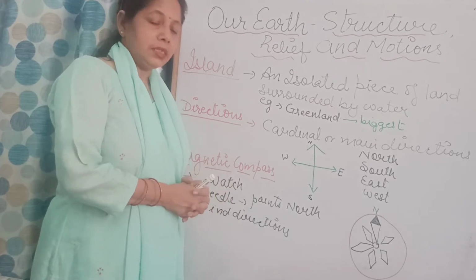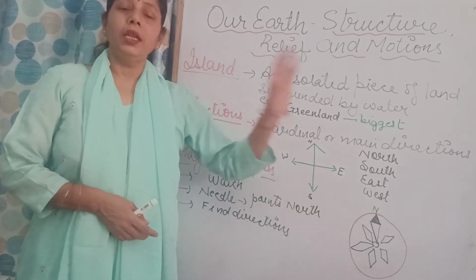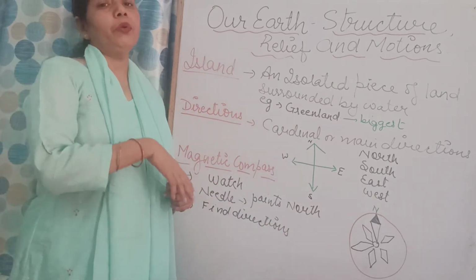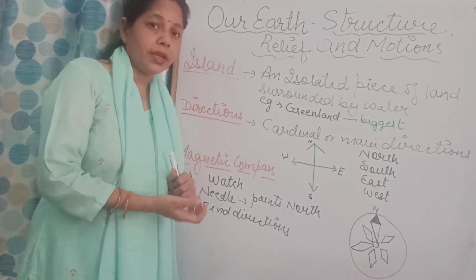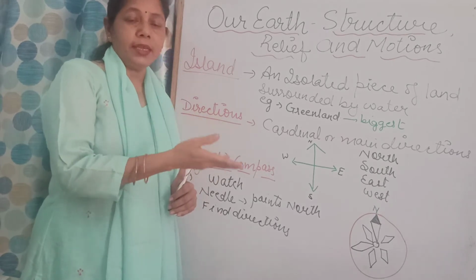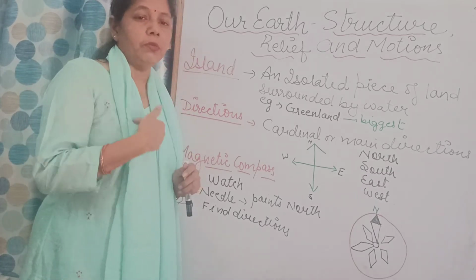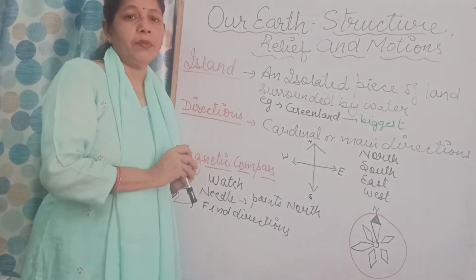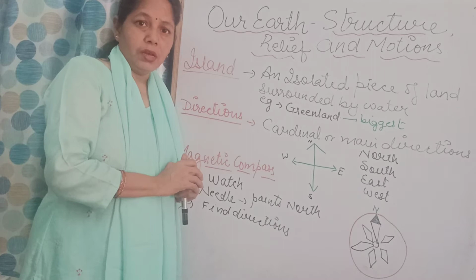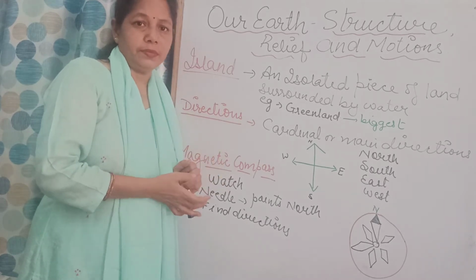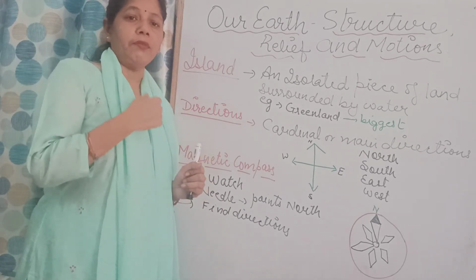When we talk about the magnetic compass, can you see this diagram of the magnetic compass? Earlier, when we didn't know about directions or have the equipment and instruments used nowadays to move somewhere, it was difficult. Now it is very easy because we have landmarks, big hoardings on the road. If you are going to Delhi or somewhere, in the hoardings you can find in which direction to go. But earlier we didn't have anything. The whole jungle was there, and it was very difficult for travelers to move.